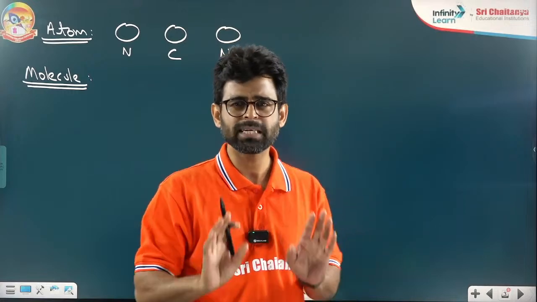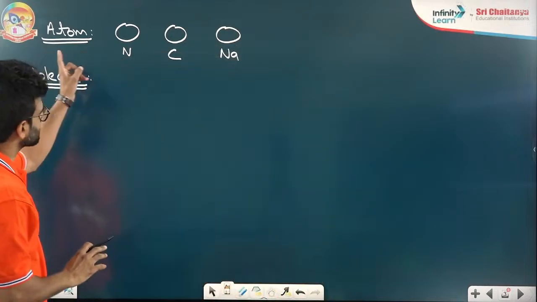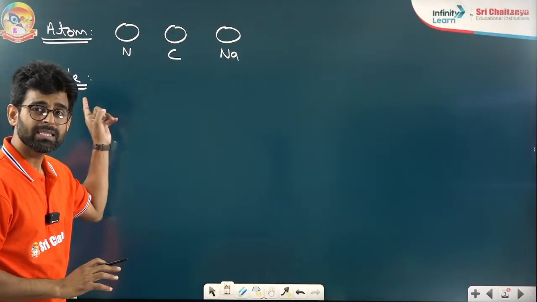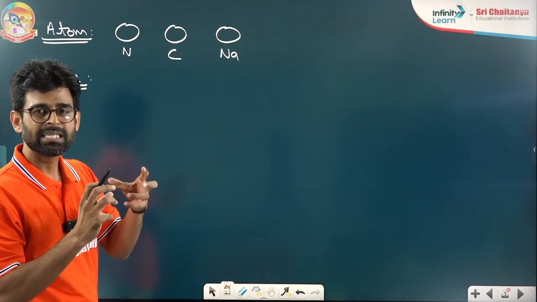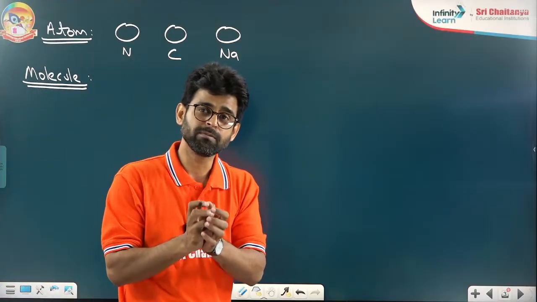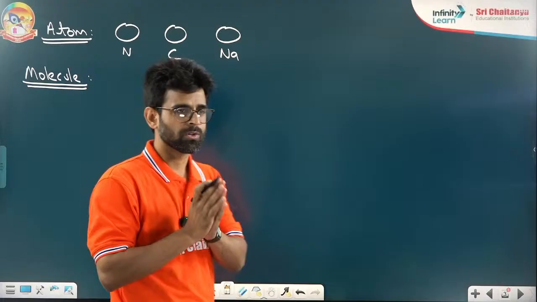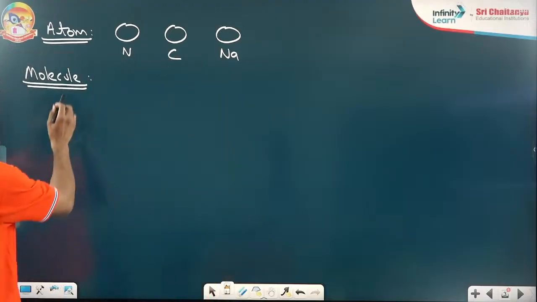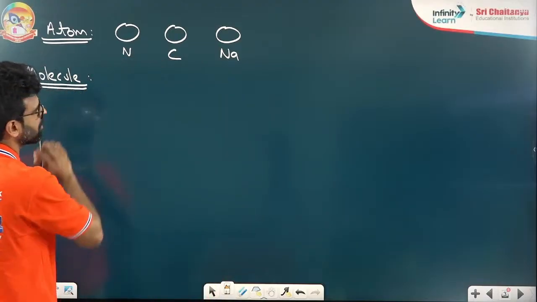For the simple thing, I'm talking about a single atom. When these atoms combine with each other by some chemical bonds and make a group of atoms, we call it a molecule.